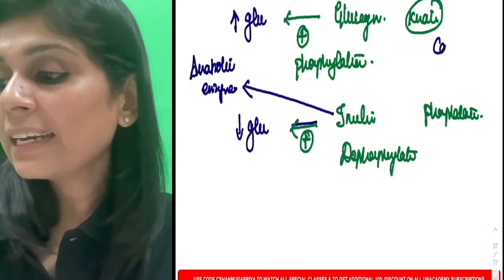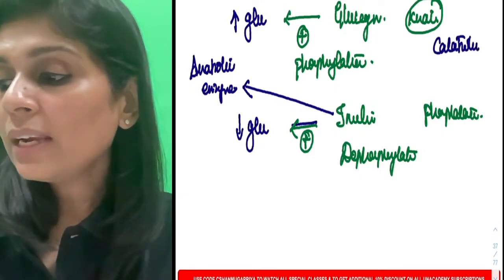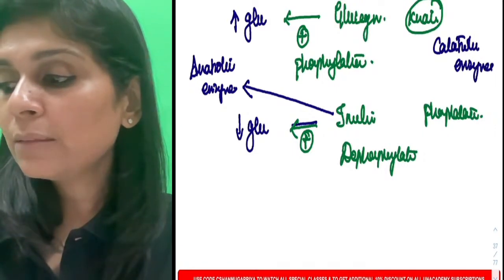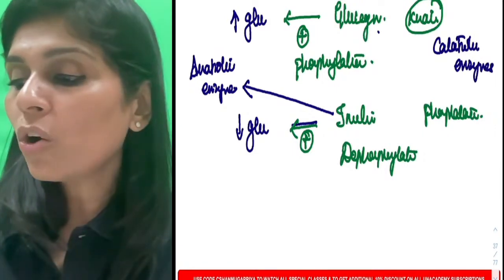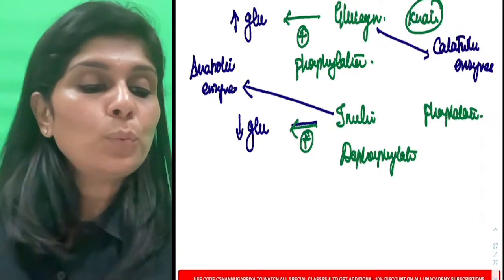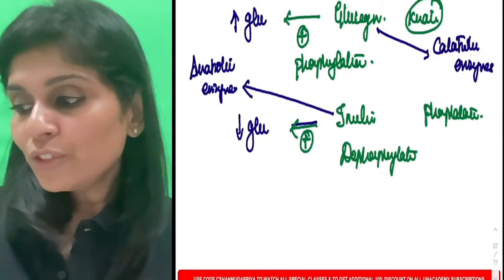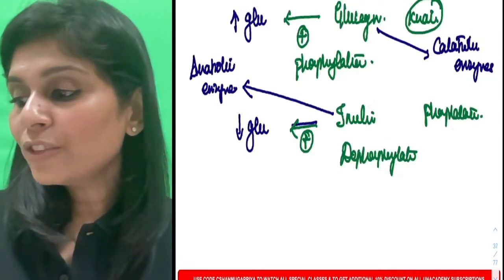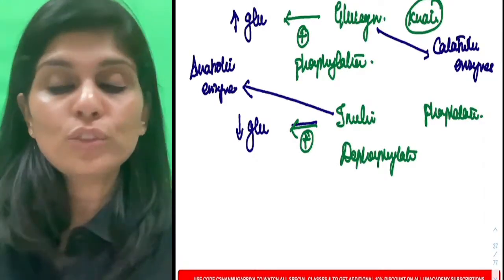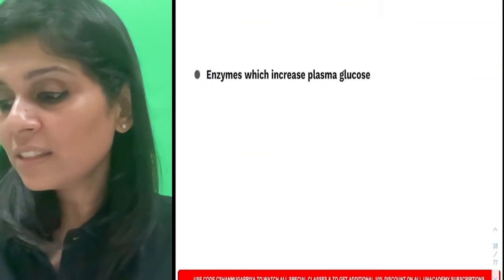Whereas if it's a catabolic enzyme, all catabolic enzymes will be stimulated by the catabolic hormone glucagon. So that will be by phosphorylation. Are you clear about this? So now do you understand why I asked you to ask yourself those 4 questions? So what are the 4 questions I told you?